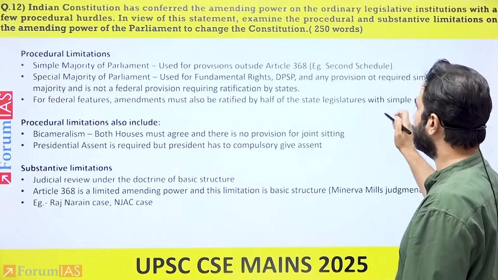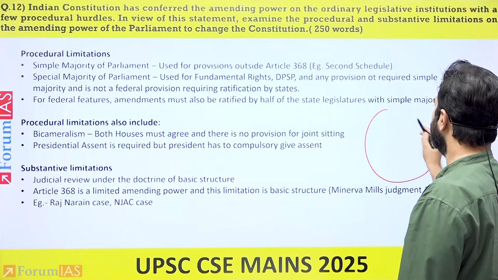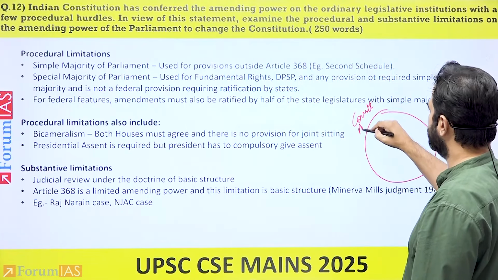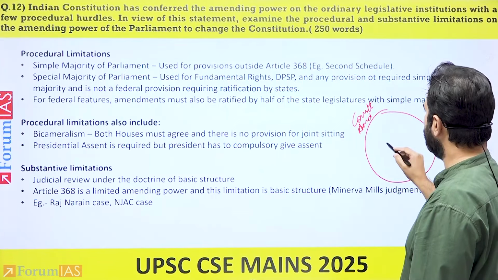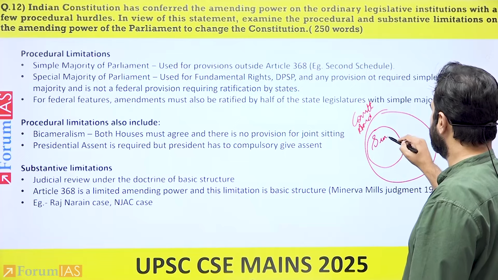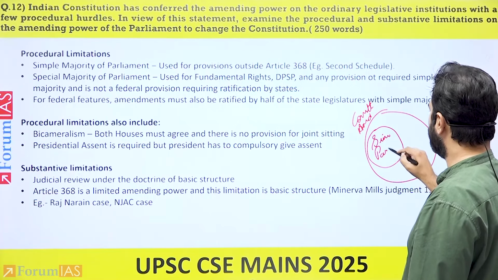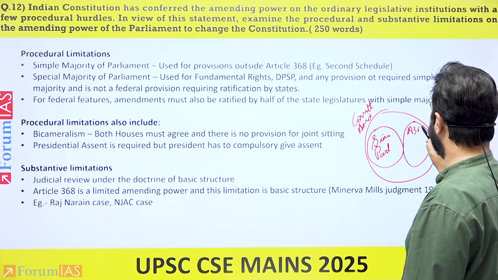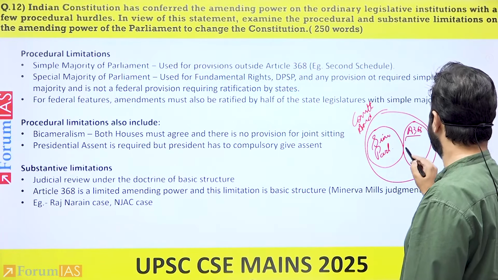Now, if you were to draw this in the type of a Venn diagram, what you can showcase is constitutional amendment. Within this, you have 2 types. You have through simple majority through other provisions of the Constitution. The other aspect is Article 368. Article 368 in itself provides 2 types.